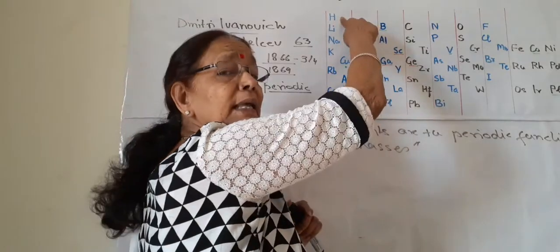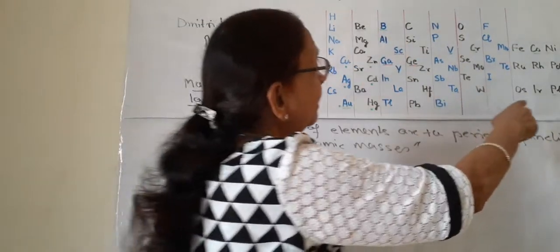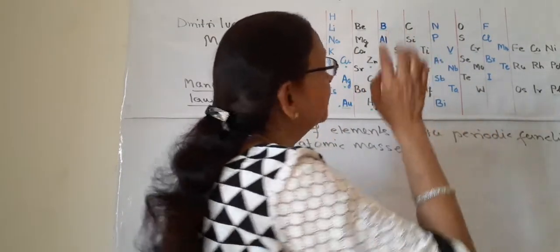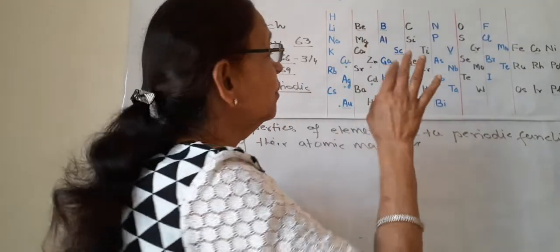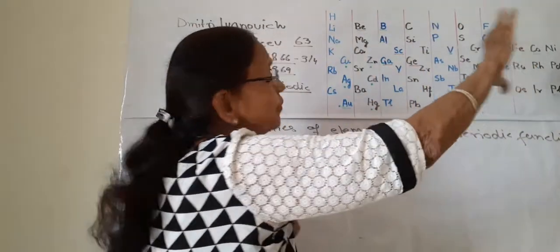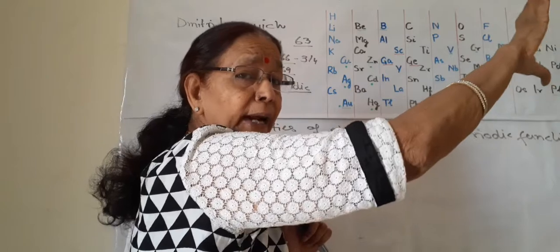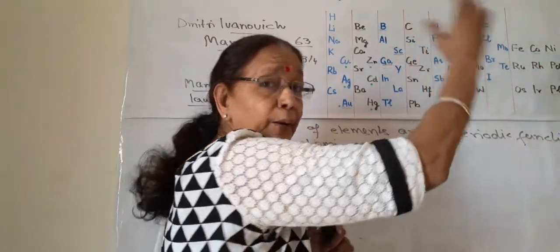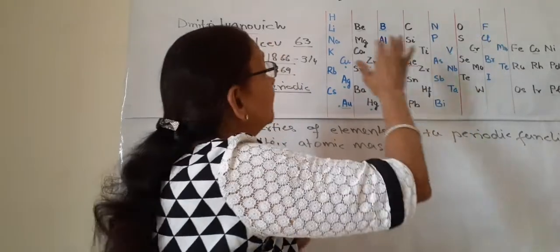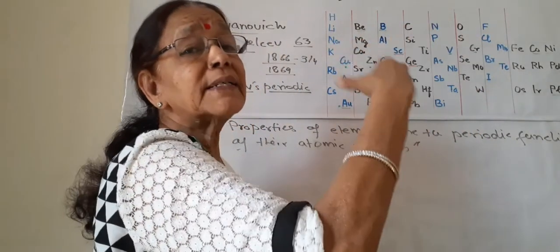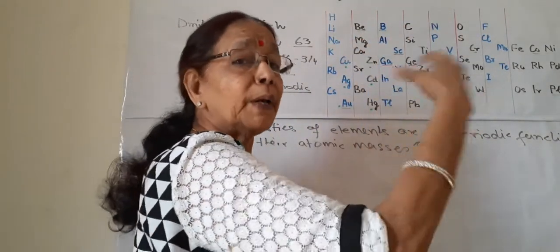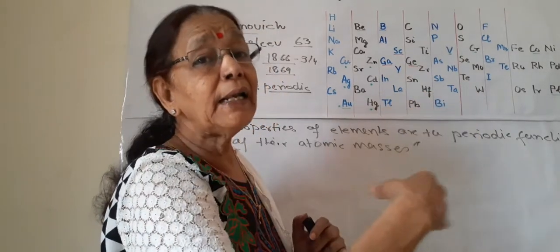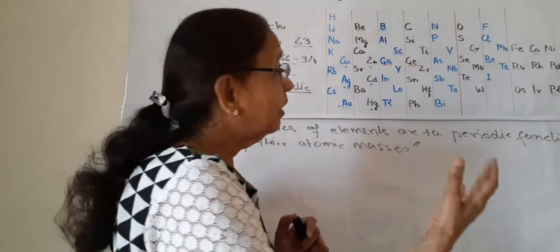Here hydrogen is the lightest, and suppose bismuth is the heaviest. So if they are arranged in increasing atomic mass, then what happened? After a regular interval, the properties of the elements are repeated. What does it mean?